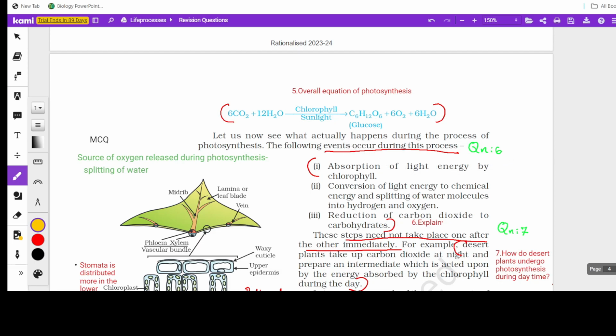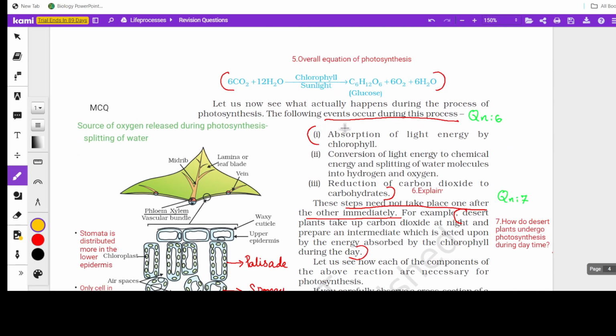Now this is a direct question, like events occur: mention the events, or state the events, or briefly explain the events occurring during the process. Process means photosynthesis. So the 3 steps. Students usually ask whether to write these 3 steps in the same order or whether we can shuffle. Yeah, shuffling is also fine, but absorption of light is the first point. Only after absorbing light will the next points happen. So these 3 points are very, very important.